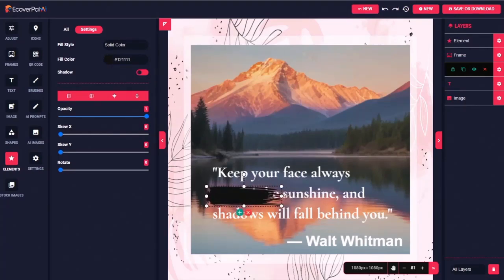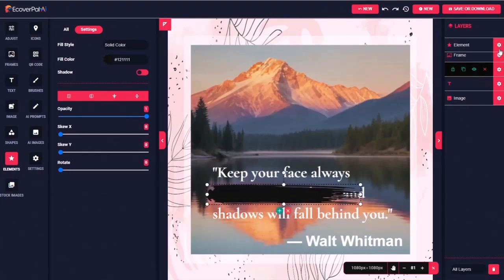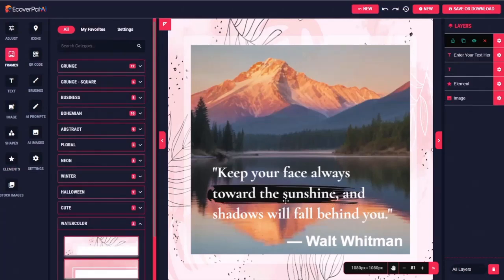So see that where it says toward the sunshine? I'm going to sort of stretch this, and then I'm going to put it behind that text. Remember, you can drag and drop these layers. So I'm going to drag this down and put it below the text, but above the background. So see what I just did there?